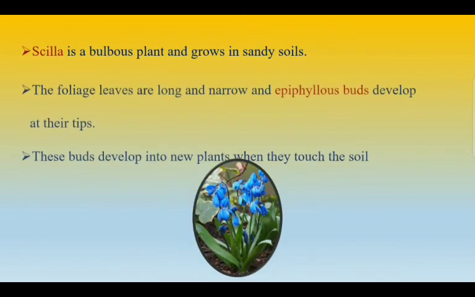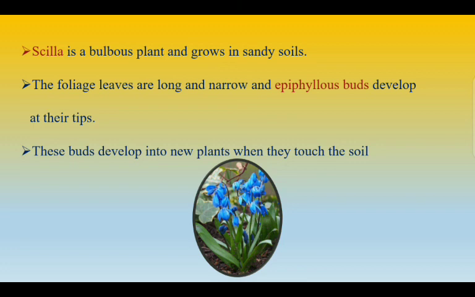So next is Celia, a bulbous plant that grows in sandy soil, and the foliage leaves are long and narrow, and epiphyllous buds develop at their tip region. So these buds, when they touch the soil, develop into a new plant.